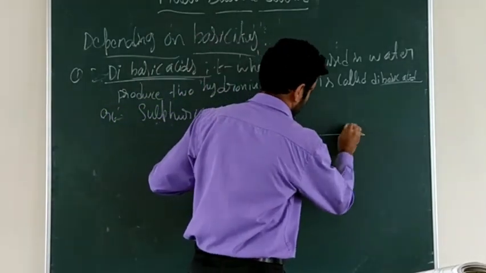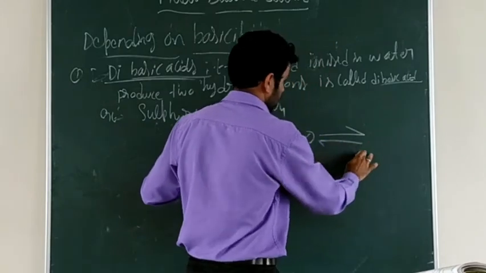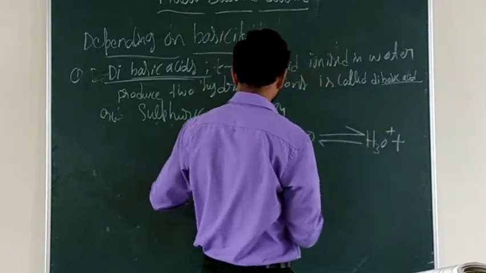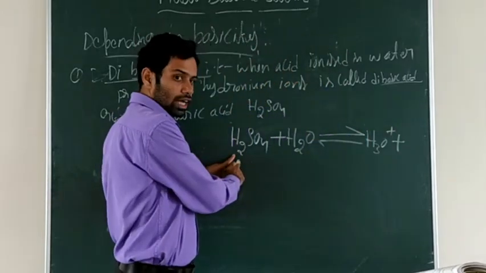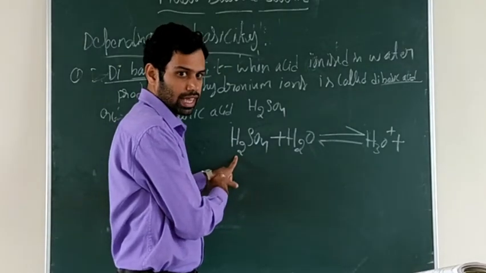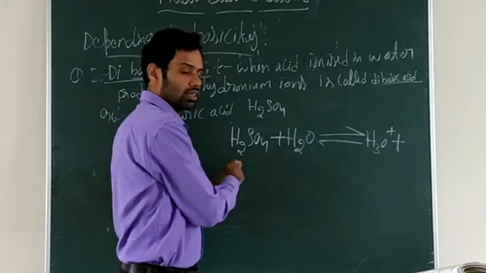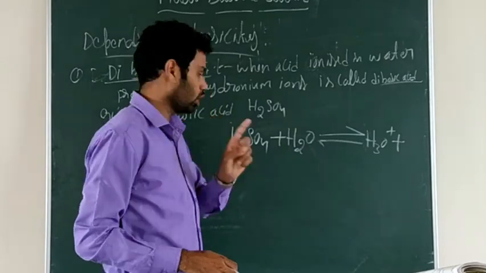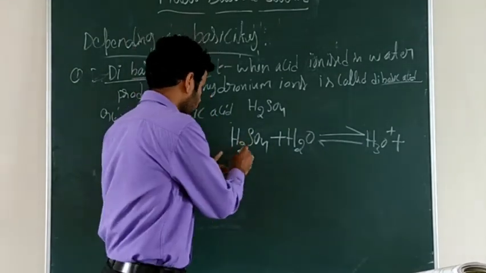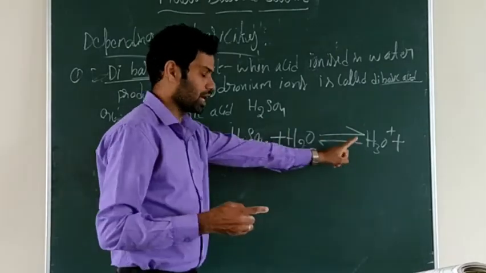It is a reversible reaction that will form H3O plus, the hydronium ion. Only one hydrogen is removed from the sulfuric acid. In sulfuric acid two hydrogen atoms are there, no? H2SO4. When it is ionized in water, by giving one hydrogen to the water, that will form the hydronium ion.